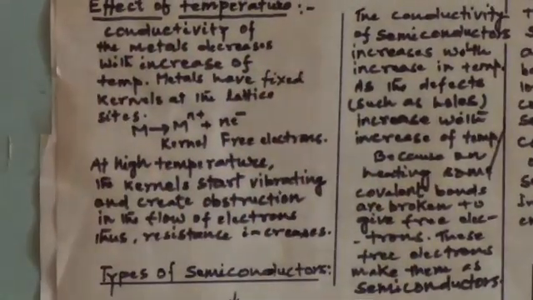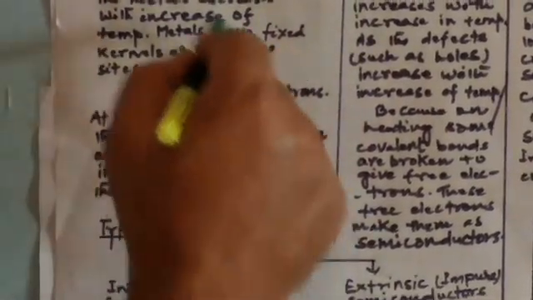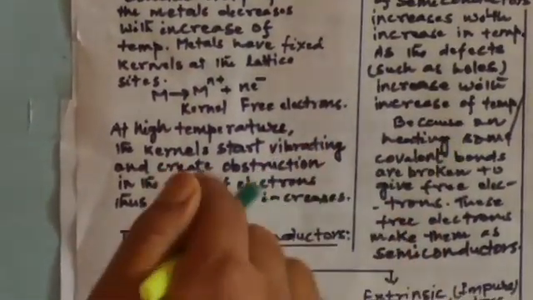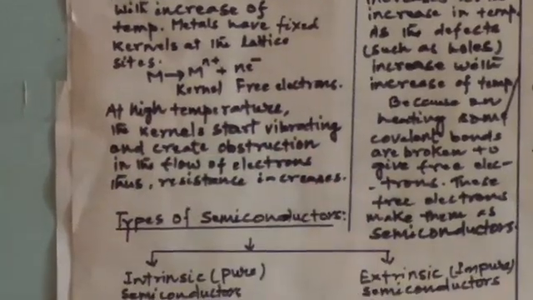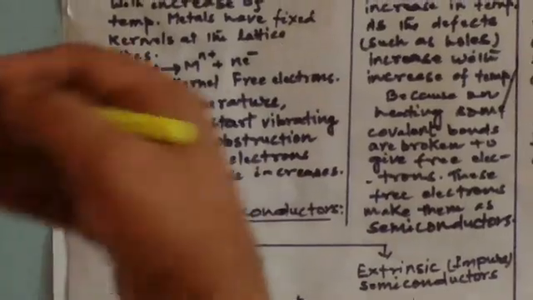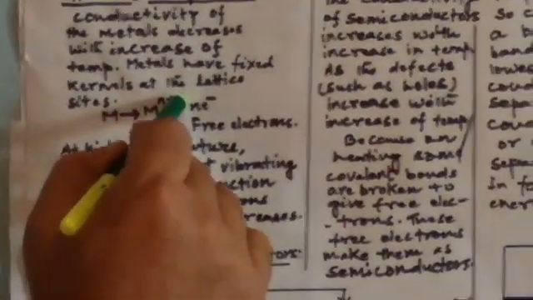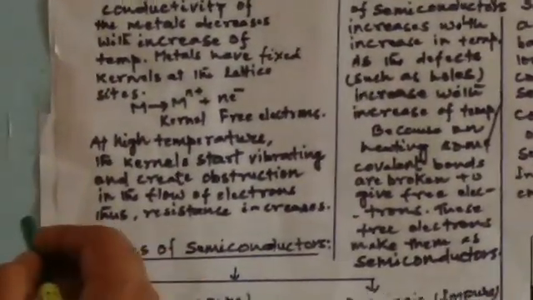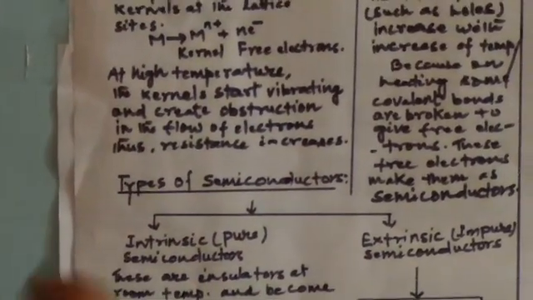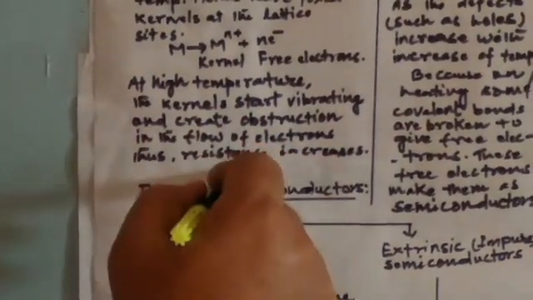In a metallic crystal, lattice sites are occupied by metal cations called metal kernels, which are floating in a sea of electrons. There is a Coulombic force of attraction between the metal cations and the electron sea, which is called the metallic bond. So, when temperature is increased, what happens? The metal kernels start vibrating and create obstruction in the flow of electrons. Thus, conduction decreases, that means resistance increases.